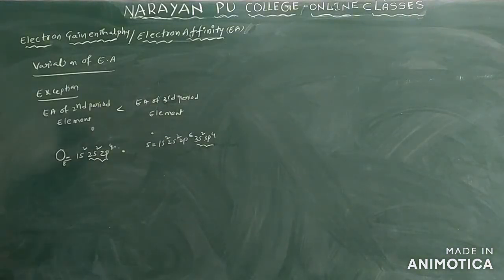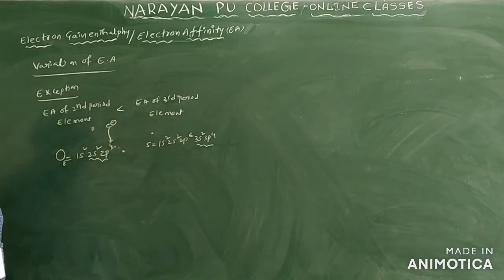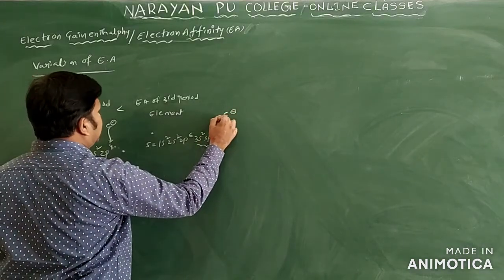If we take oxygen, the incoming electron enters the p subshell. And for sulfur, which shell does the incoming electron enter?